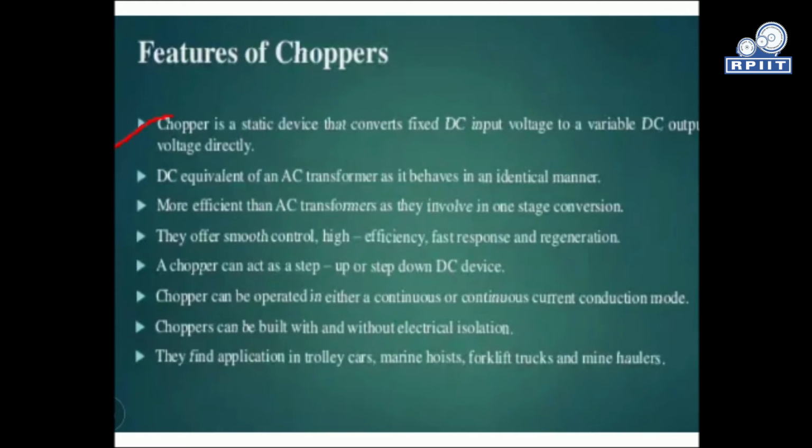So a chopper is a static device that converts a fixed DC input voltage to a variable DC output voltage directly. Variable DC output voltage is nothing but the desired DC output as per our load. It is the DC equivalent of an AC transformer, as it behaves in an identical manner. We just convert the AC into an equivalent DC, utilize that DC as an input for the chopper, and get the desired output by processing that DC input.